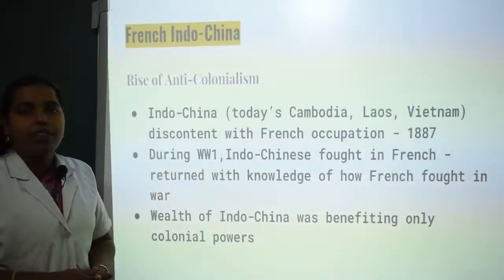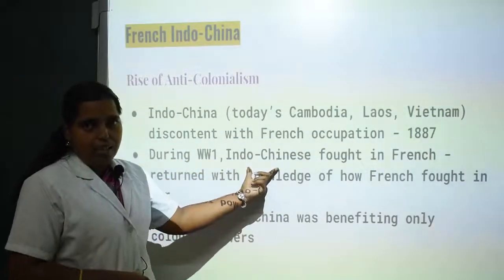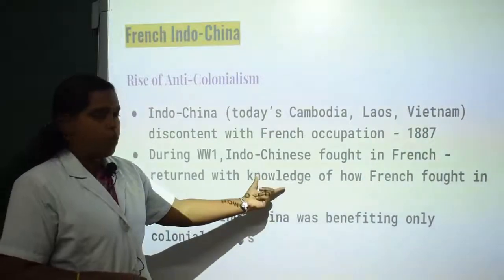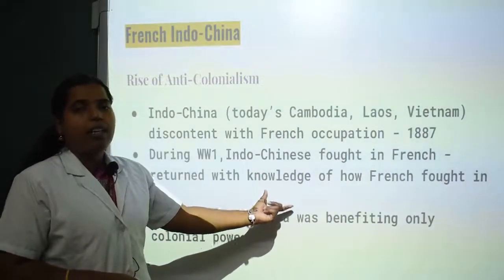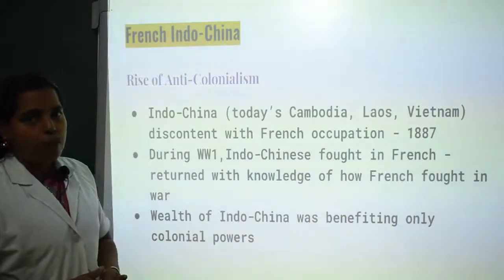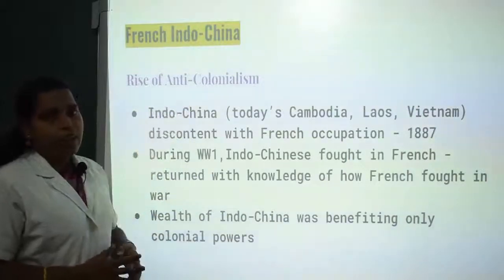They understood how the French were struggling, and that these colonized areas were providing human resources and economic resources for France to fight in the war. But they were really struggling, and finally the Indochinese started anti-colonialism.